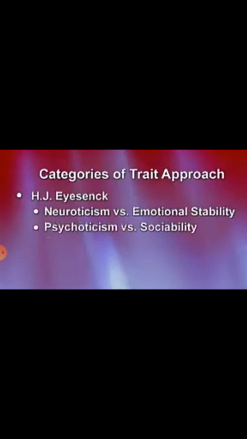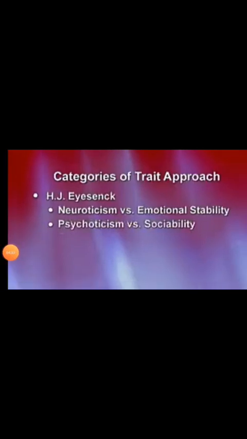The second classification is another category of extraversion and introversion, which is missing in this slide. It refers to the degree to which people are socially outgoing or socially withdrawn.